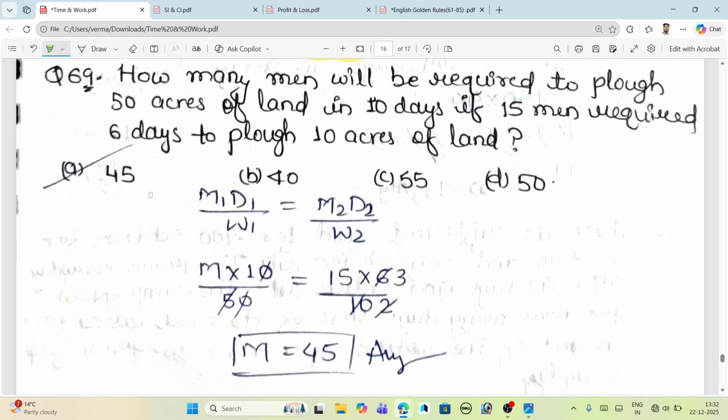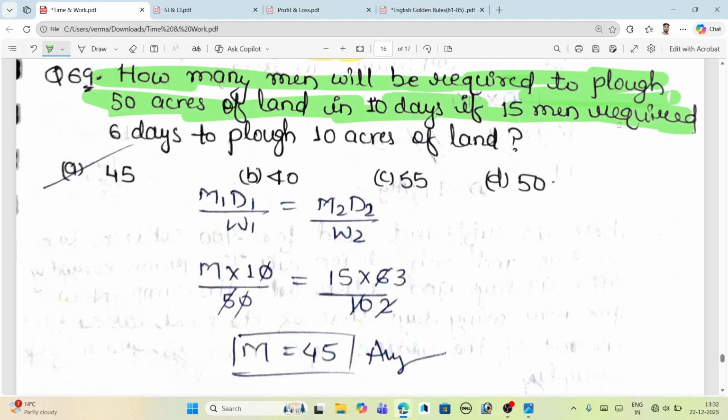I will take this one of yours. How many men will be required to plow 50 acres of land in 10 days, if 15 men require 6 days to plow 10 acres of land? Just understand this question and which formula I take; the formula we have already read. How many men will be required to plow 50 acres of land? What is 50 here?